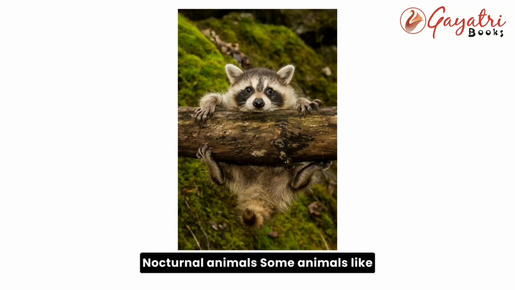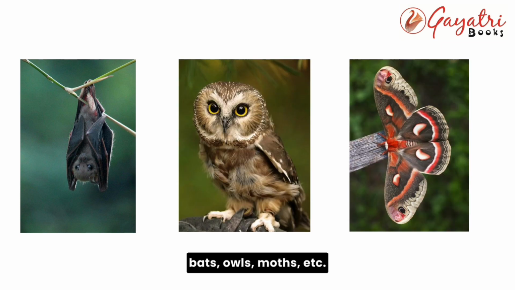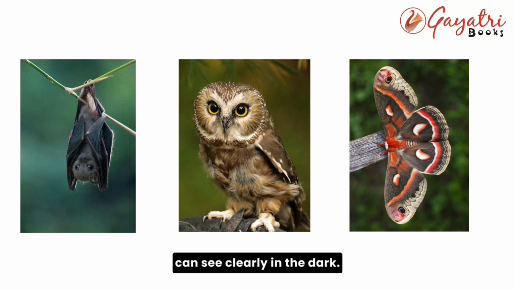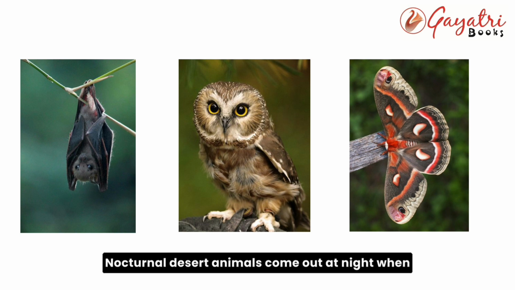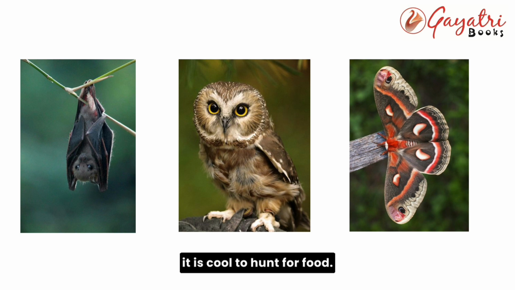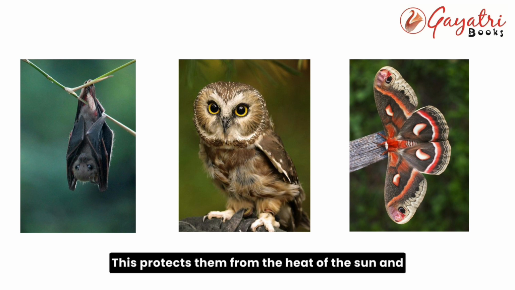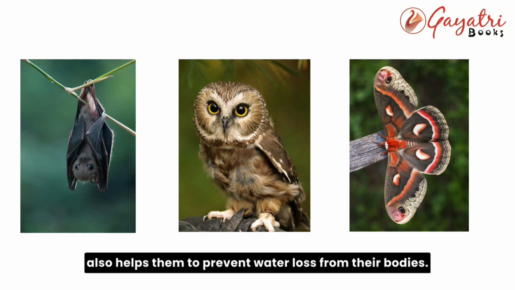Nocturnal animals. Some animals like bats, owls, moths, etc. mostly come out of their shelters at night. These animals are called nocturnal animals. They have sharp night vision and can see clearly in the dark. Nocturnal desert animals come out at night when it is cool to hunt for food. This protects them from the heat of the sun and also helps them to prevent water loss from their bodies.